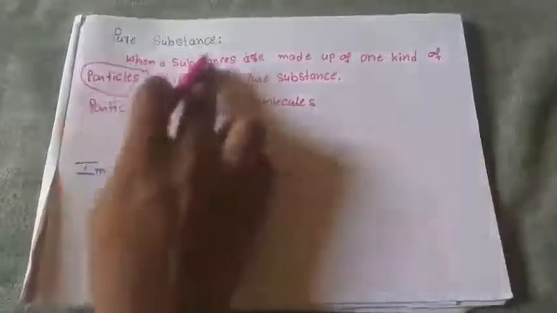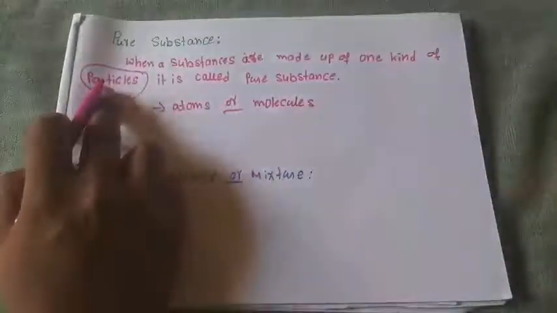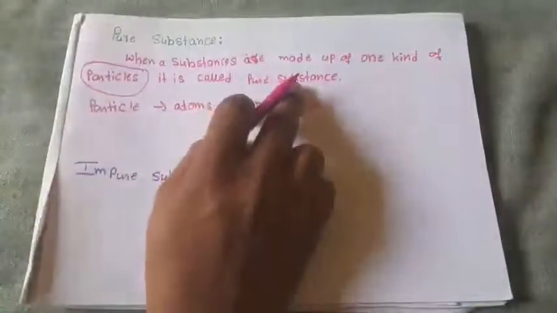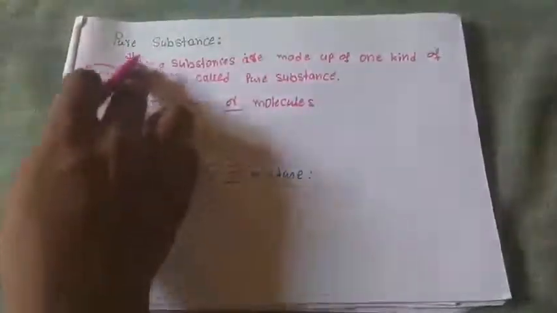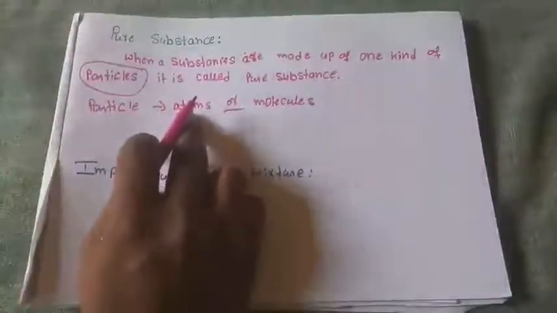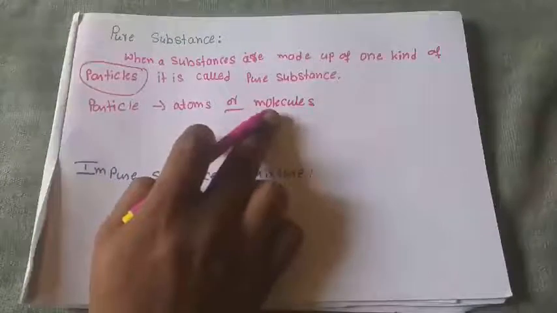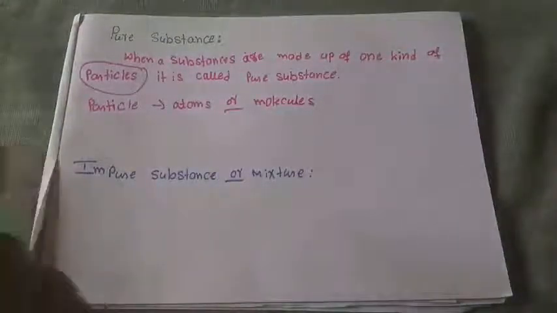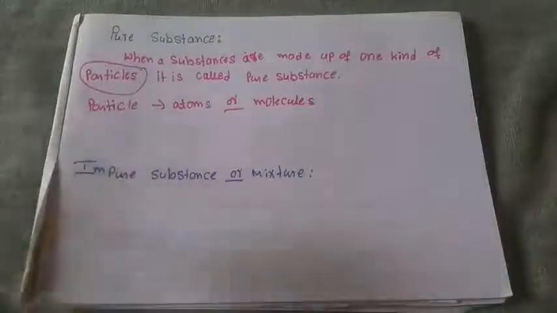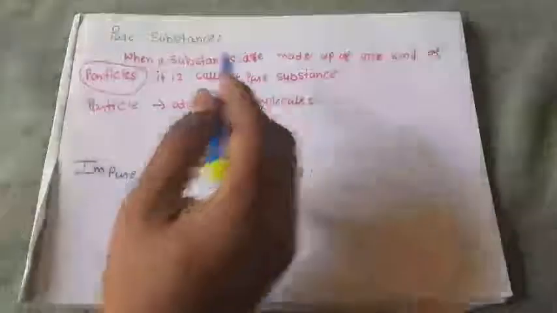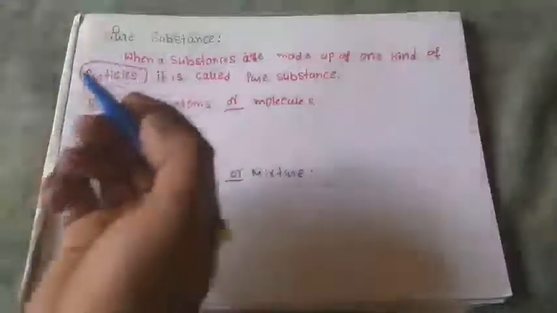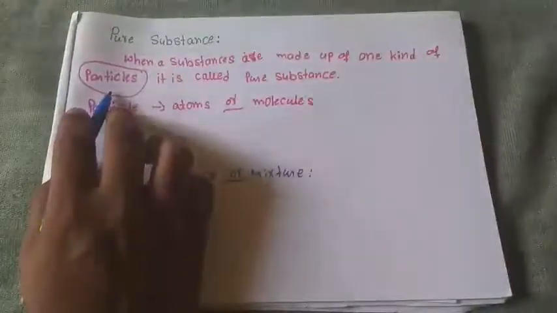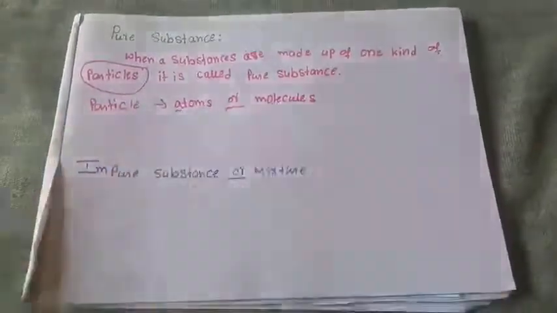Means when a substance is made up of one kind of particle, we call it a pure substance, and those particles may be atoms or molecules. This is a rough definition in a chemistry way.